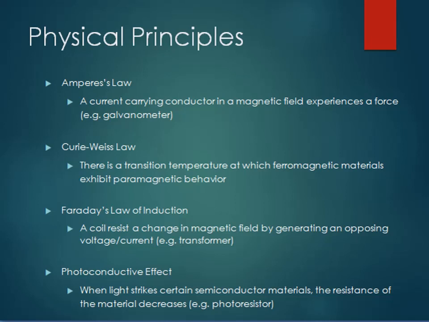Then another principle involved is Faraday's law of induction. A coil resists a change in magnetic field by generating an opposing voltage or current, like a transformer. And then the photoconductive effect. When light strikes a certain semiconductor material, the resistance of the material decreases. For example, a photoresistor.